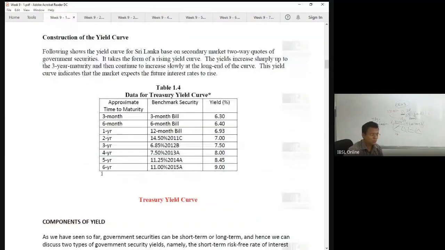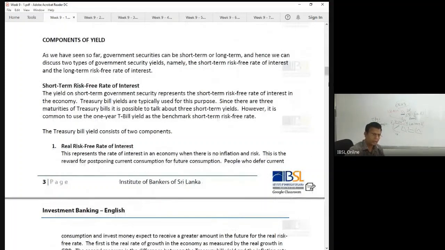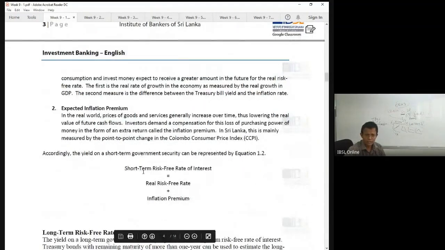Based on this you take decisions. And also I just wanted to mention this: when you take treasury bill rate, it has two components. See this one. Real risk-free rate. This one. Real risk-free rate plus inflation. That is treasury bill rate.